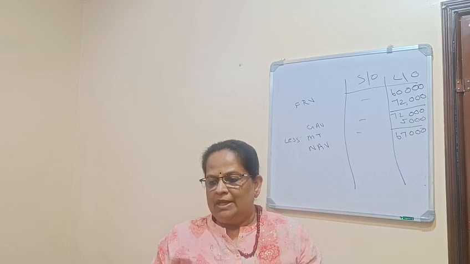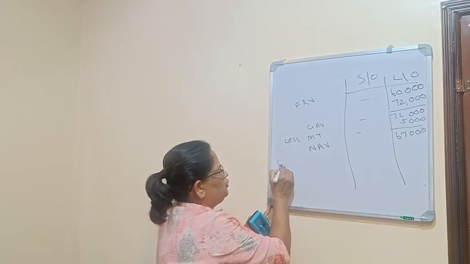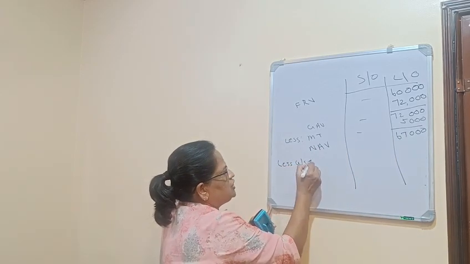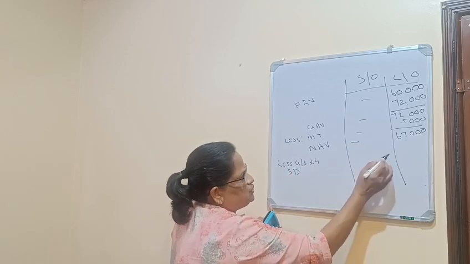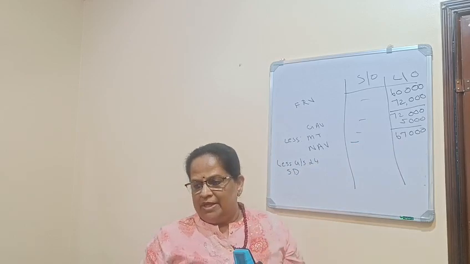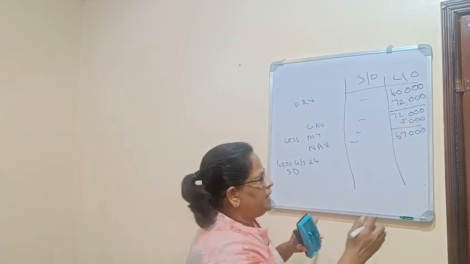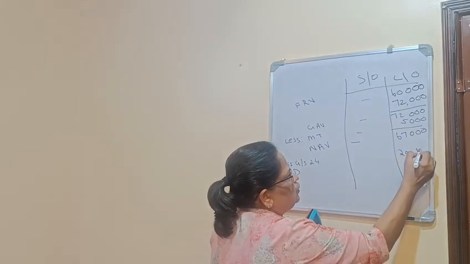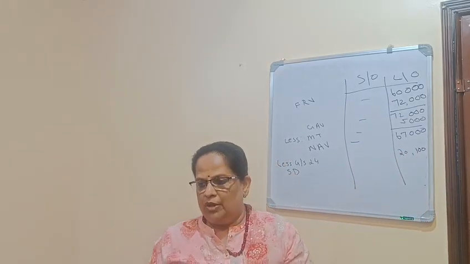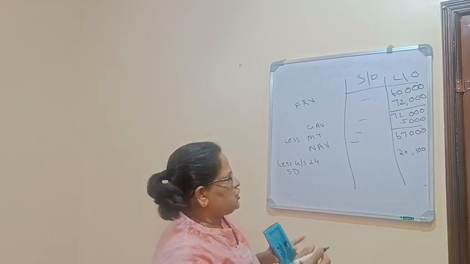Now you have to remember the deductions under section 24. Standard deduction is only for this let out house property: 67,000 into 30 by 100 is 20,100. Now, interest on loan.